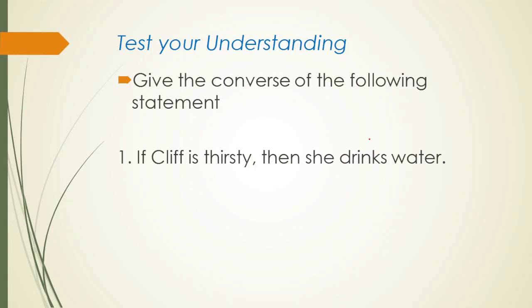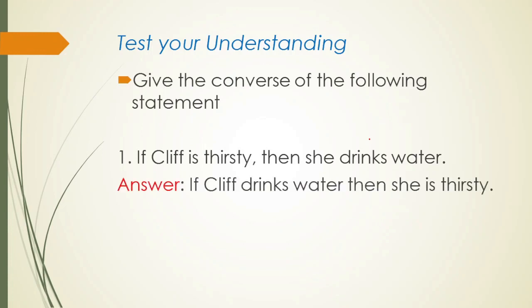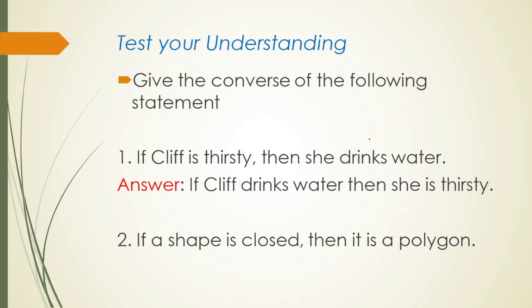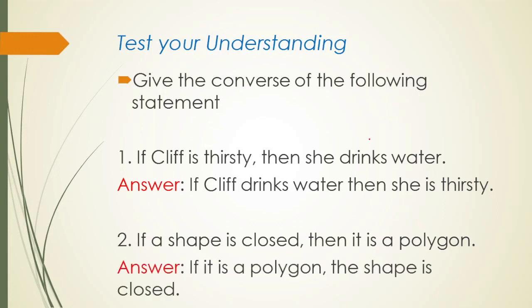Okay, so give the converse of the following statement. If Cliff is thirsty, then she drinks water. If your answer is, if Cliff drinks water, then she is thirsty, you are correct. Another example, if a shape is closed, then it is polygon. If your answer is, if it is polygon, then the shape is closed, you are correct.